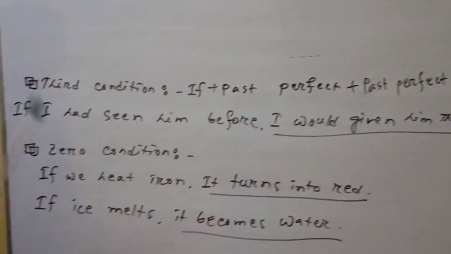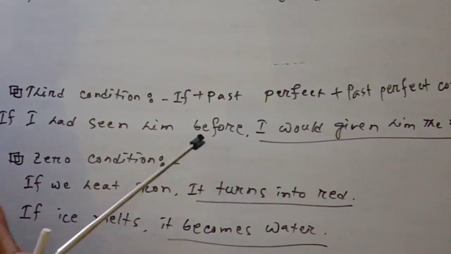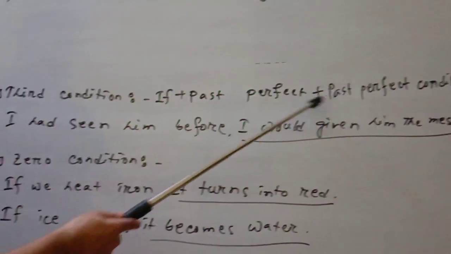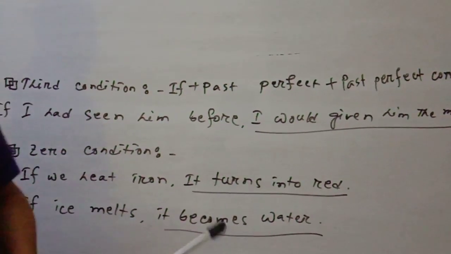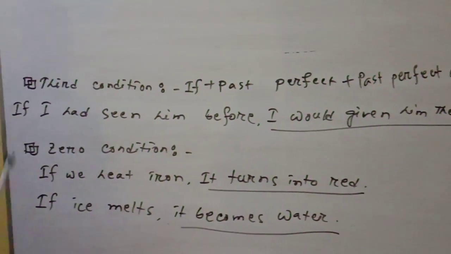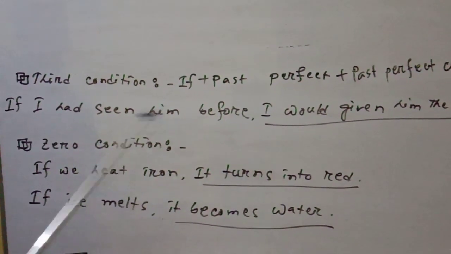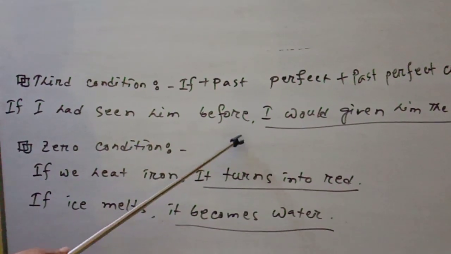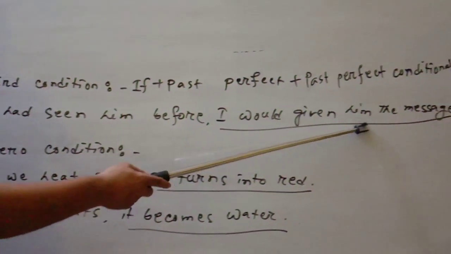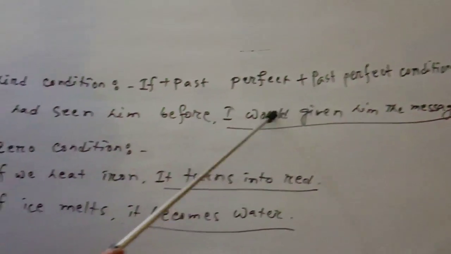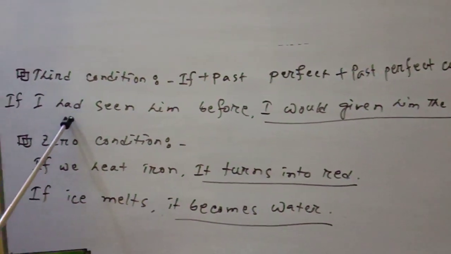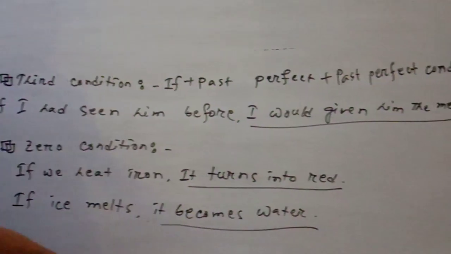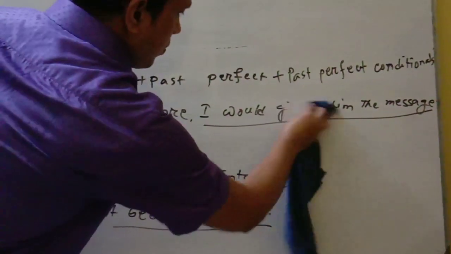The next one is the third condition: if plus past perfect and past perfect conditional. That means might have, would have, could have, should have. For example, if I had seen him before, I would give him the message.